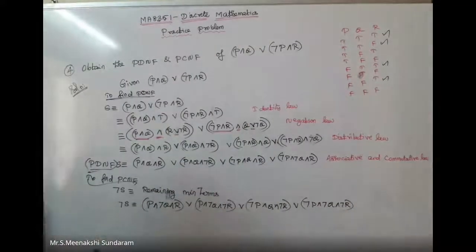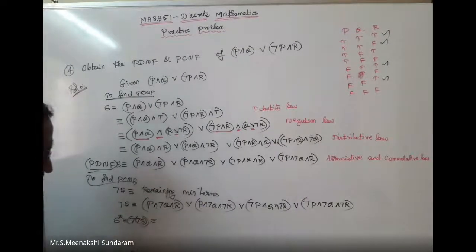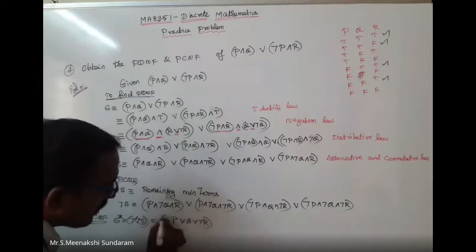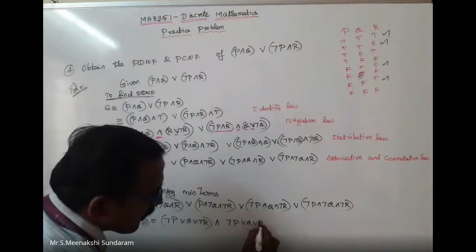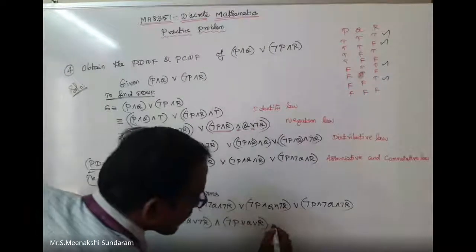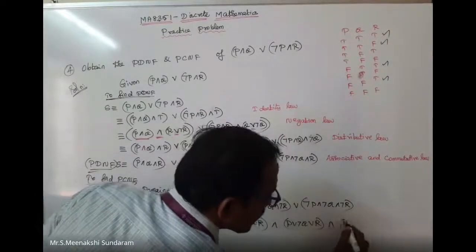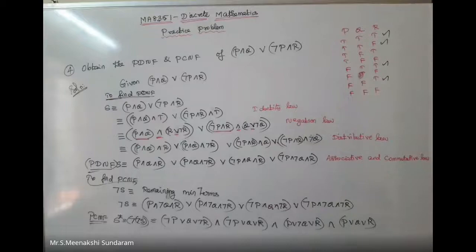That's all. Next step, you can write duality. Negation of negation, yes. That is equal to disjunction converted into conjunction. That is your PCNF. Negation P disjunction Q disjunction negation R, conjunction, negation P disjunction Q disjunction R. I apply the opposite sign. Conjunction P disjunction negation Q disjunction R. Conjunction P disjunction Q disjunction R. That is your PCNF and PDNF.